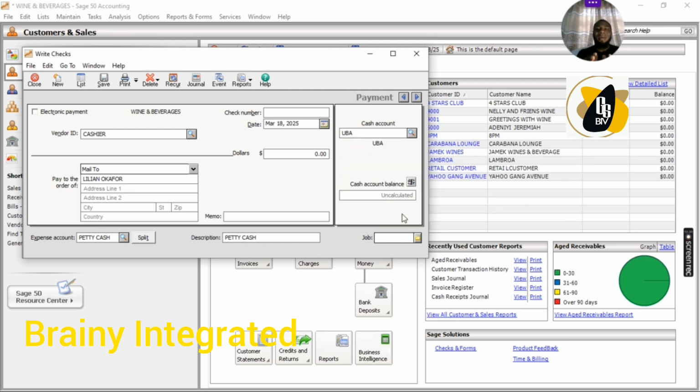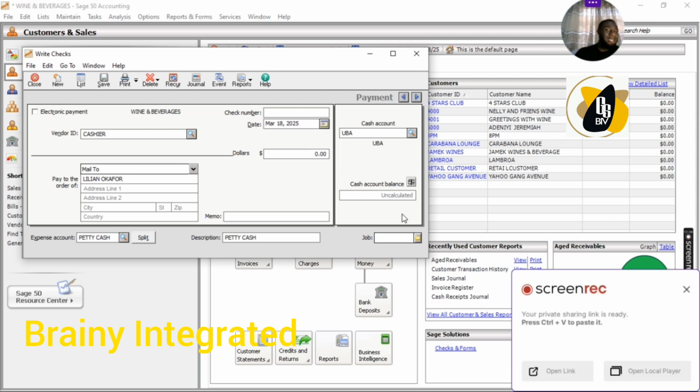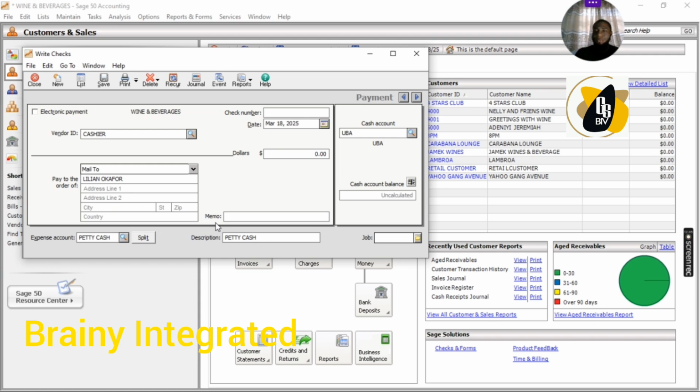Now, remember that for every debit entry, there must be a corresponding credit entry and vice versa. All right. So now I have credited UBA, that is, the money is leaving the UBA account. Now, where is it going to? It should be debited to the petty cash account, right?